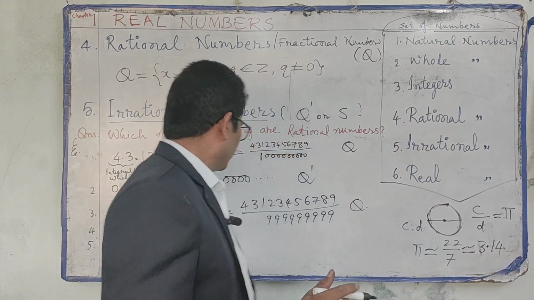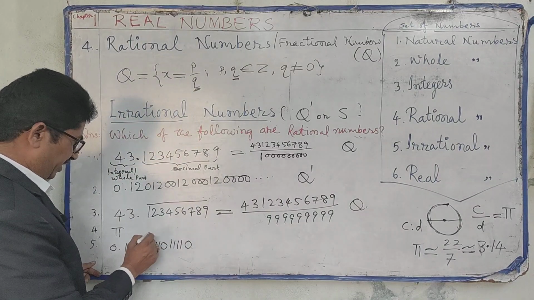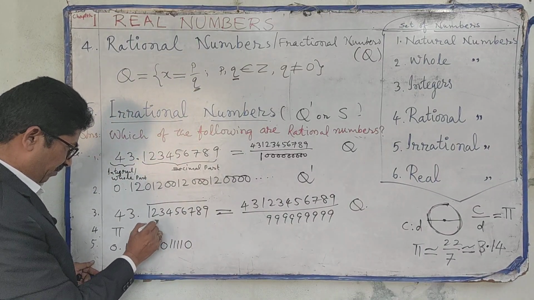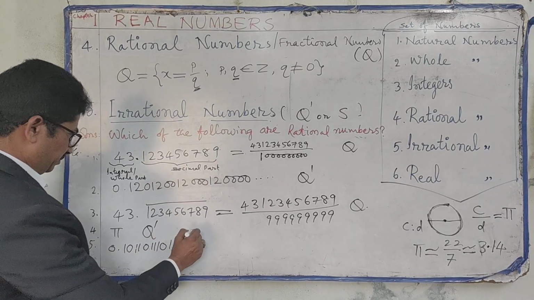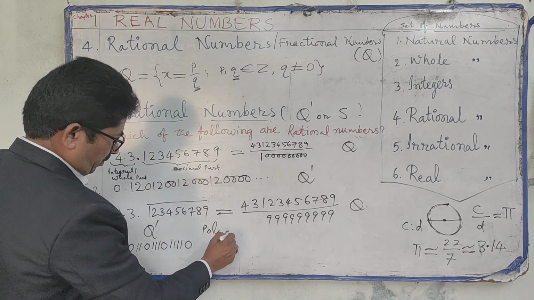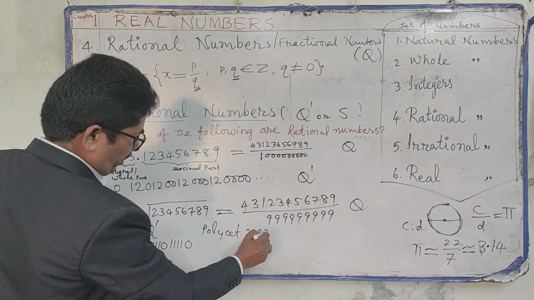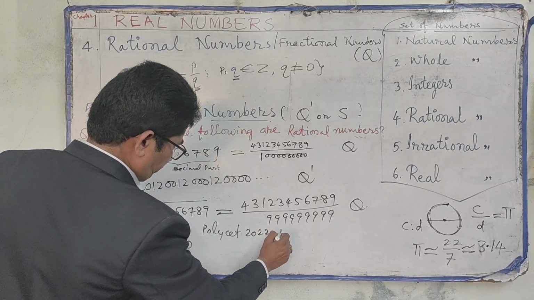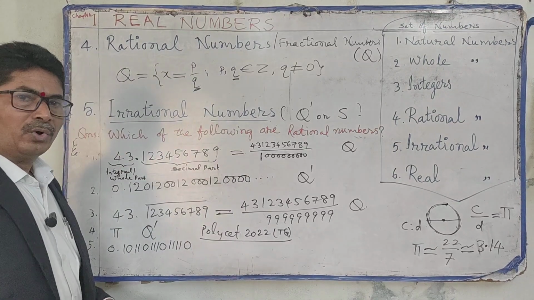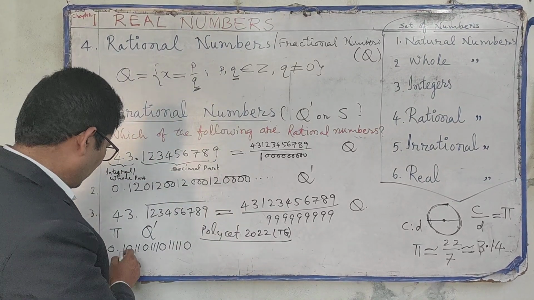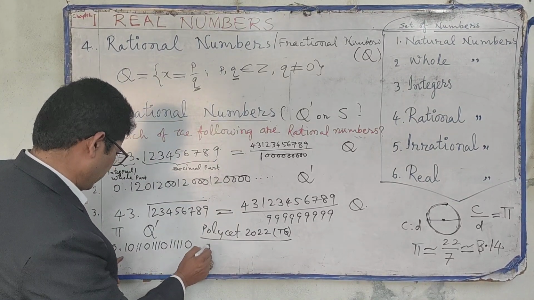So pi is an irrational number. This was given in Telangana Polyset 2022 question.